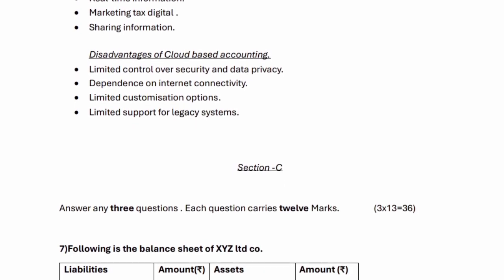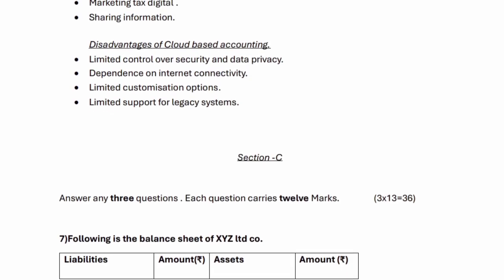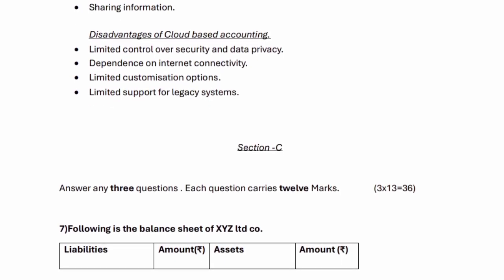Section C. Answer any 3 questions. Each question carries 12 marks. 3 x 12 equals 36.